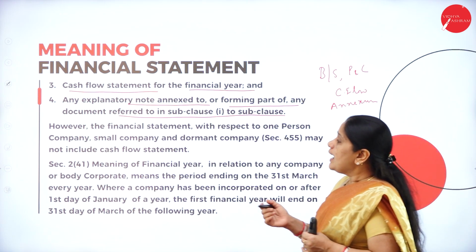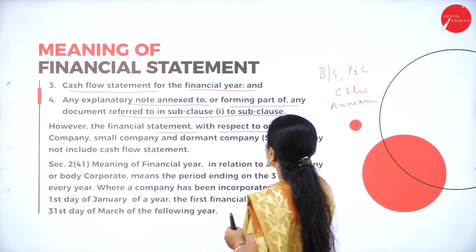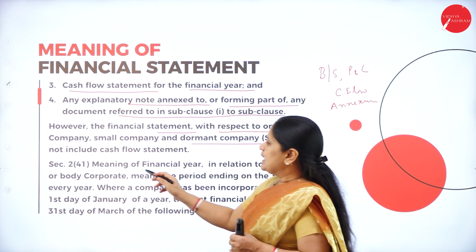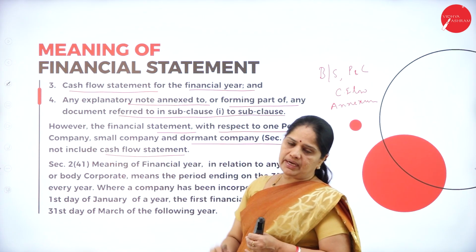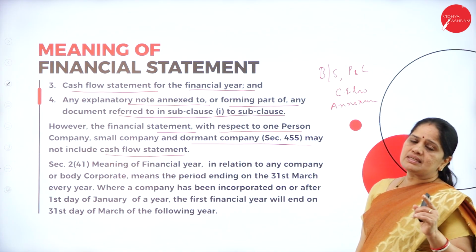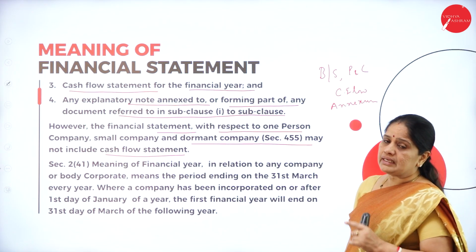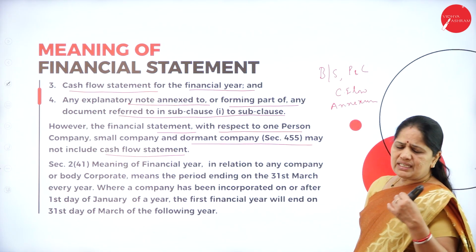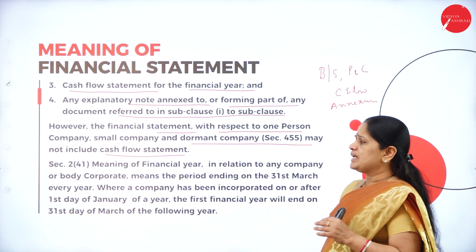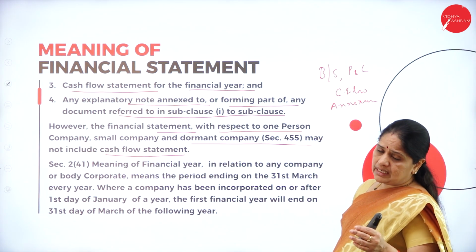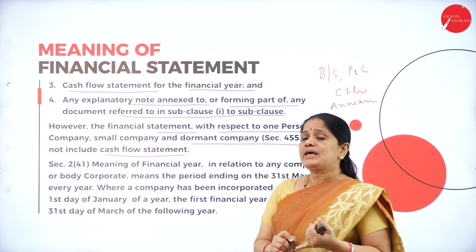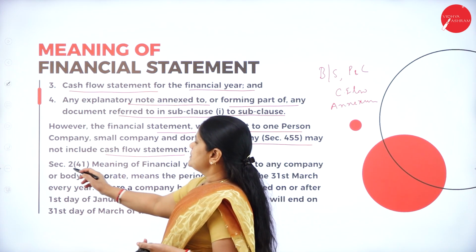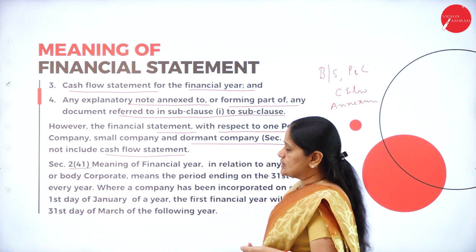However, the financial statement with respect to a one-person company, small company and dormant company may not include the cash flow statement. Suppose it is a one-person company, where one man is running the company, then they have been told that a cash flow statement is not necessary. Whether it is a small company or a dormant company, cash flow statements are not necessary, but they have to prepare the balance sheet, profit and loss account and the annexures.